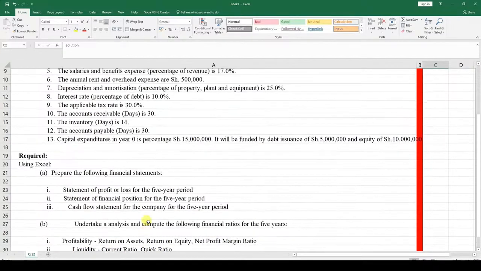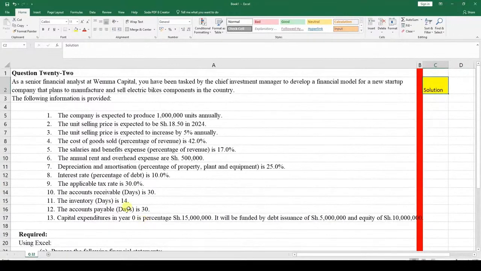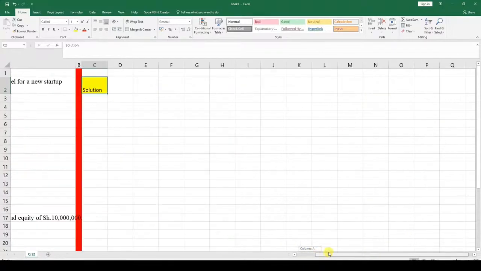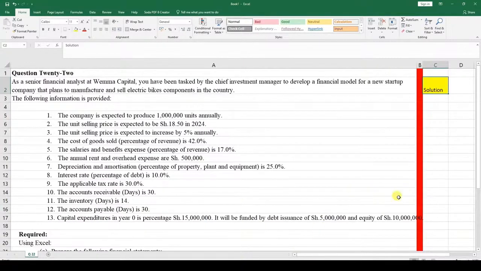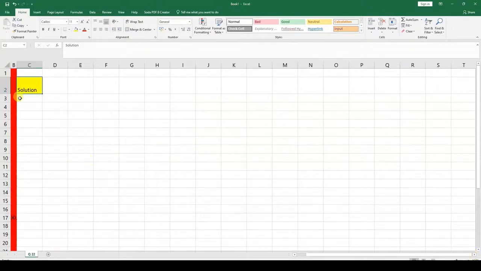So ladies and gentlemen, we can start solving this question. On the right hand side of the screen, you can see the solution. So we move to the right, and we start by developing the income statement. Before we develop the income statement, the assumptions need to be created. So we write here, assumptions.